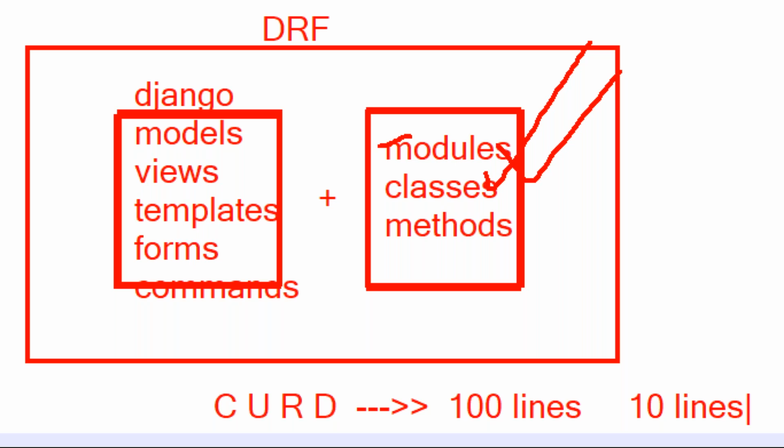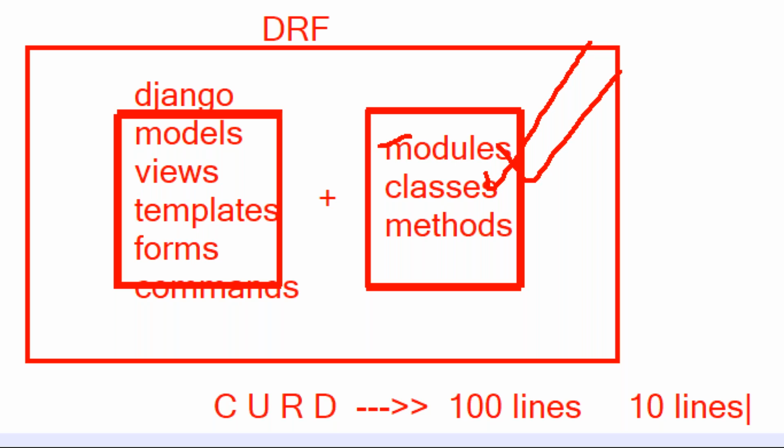APIs are nothing but URLs, sir. Using Django, more than 100 lines of code are required. But the same CRUD operation project using a REST API needs less than 10 lines of code. Less than 10 lines is enough to perform the CRUD operations.